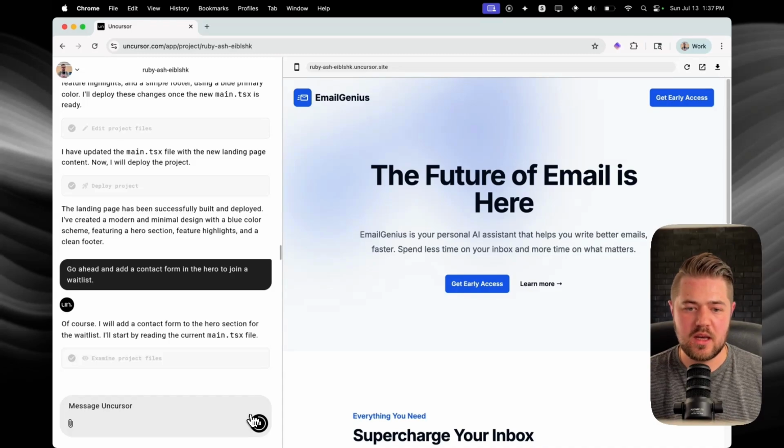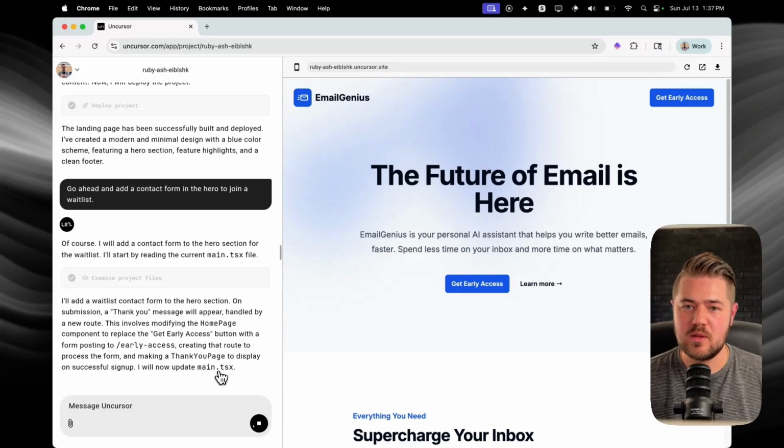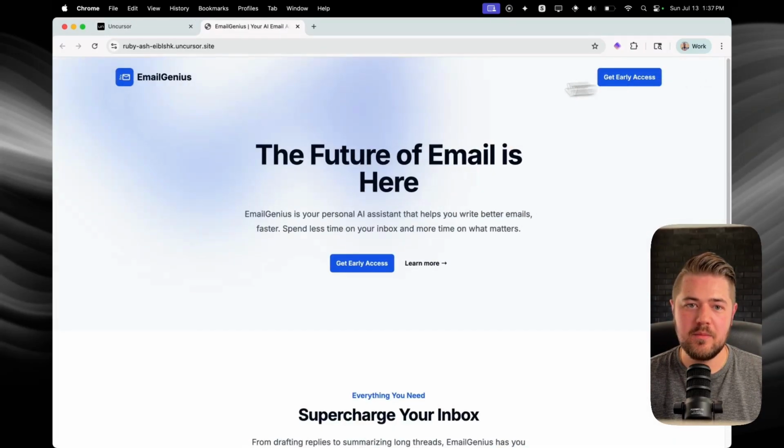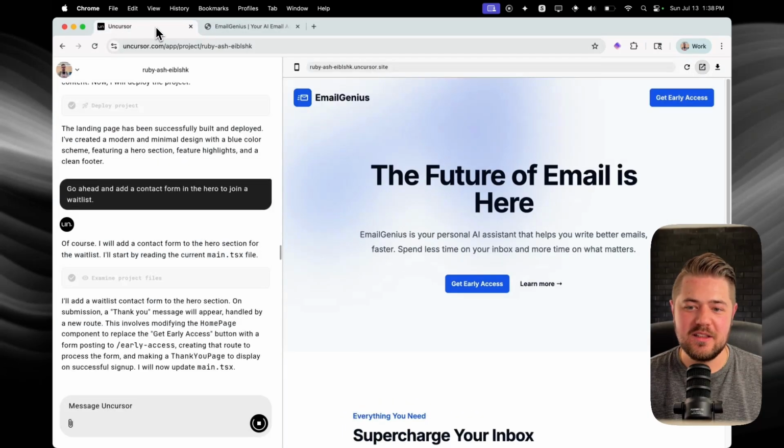Cool. So it's looking at the code real quick and it should deploy it. Again, it makes those edits and then deploys them pretty fast. And if you don't believe me, you actually can click this open a new tab. It goes to a live URL. Like you can share this with anyone right away. You're not locked into having to push it to deployment, wait for that deployment process, etc. So yeah, pretty sweet.